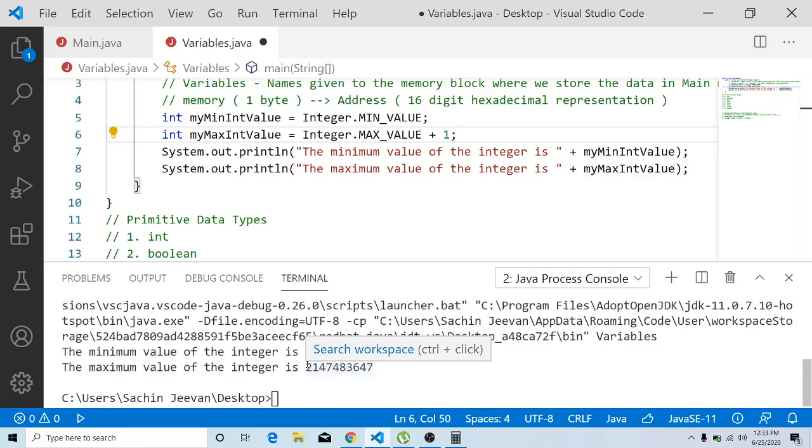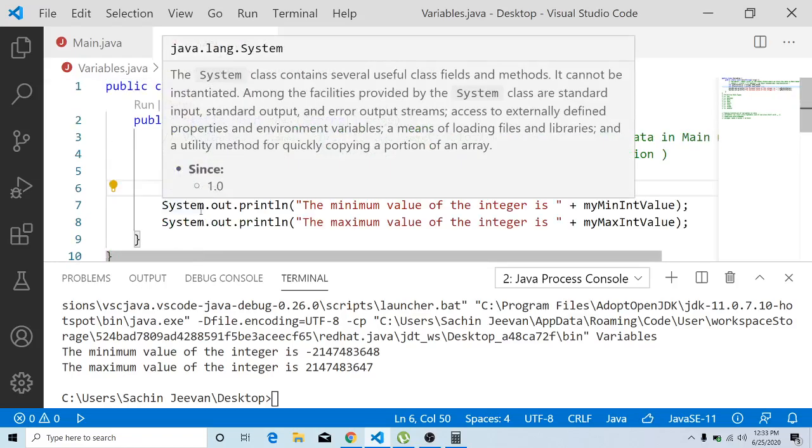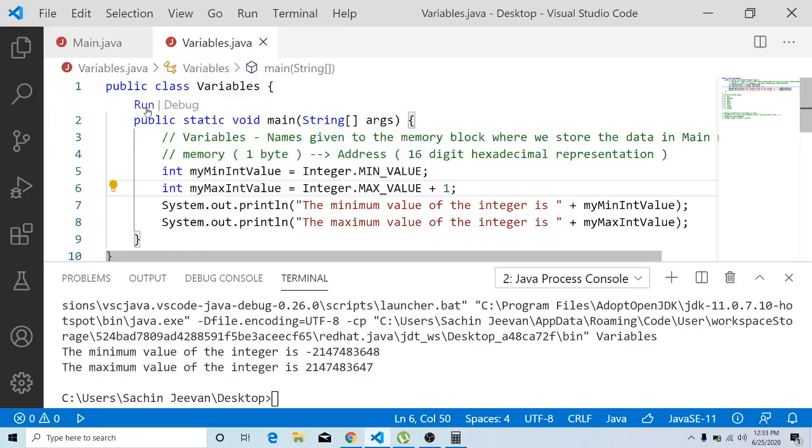Okay, let me save this Java program, and we will run it and check the output. I'm just executing it.